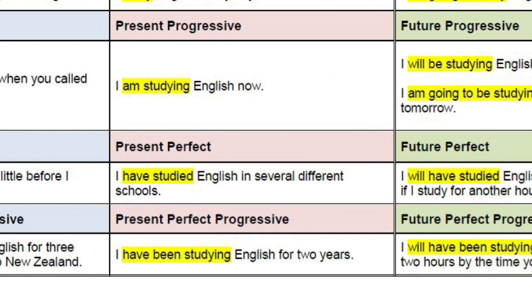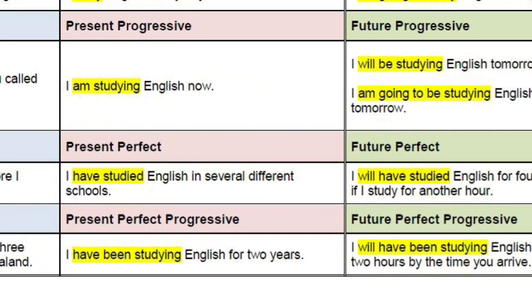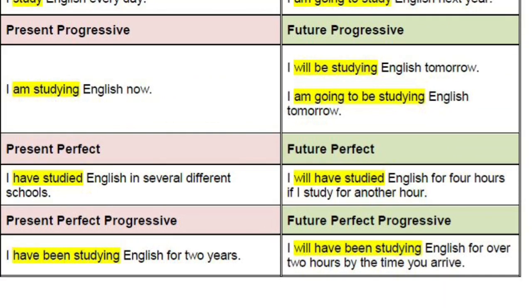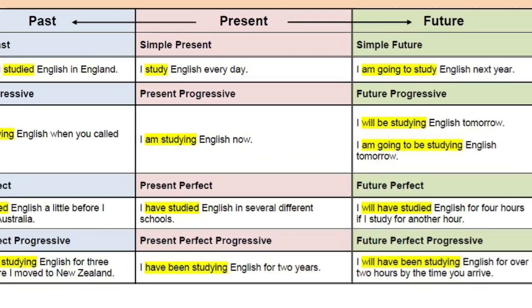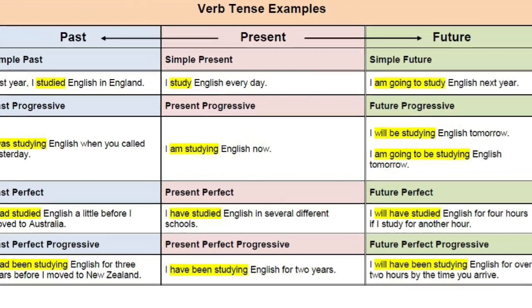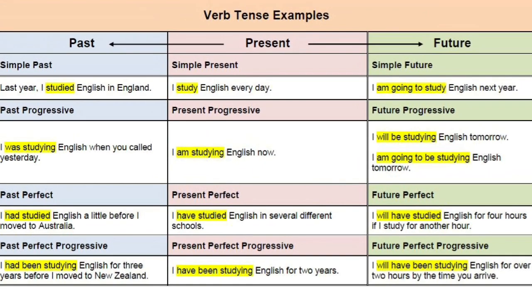So for future also it will be like that, I will have been studying English, or he will have been, or they will have been. So this will continue throughout your verb concepts. Hope you have understood this one. And now in the next part we will move into details about the structure of the tenses.